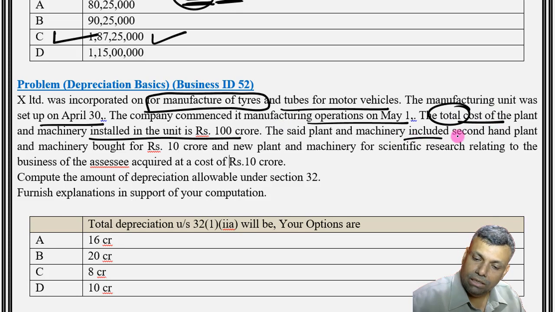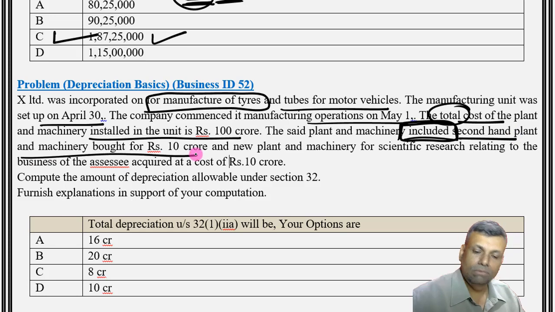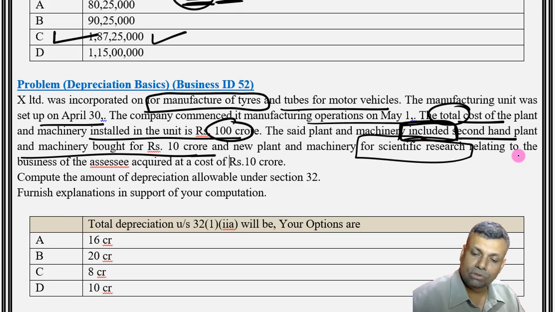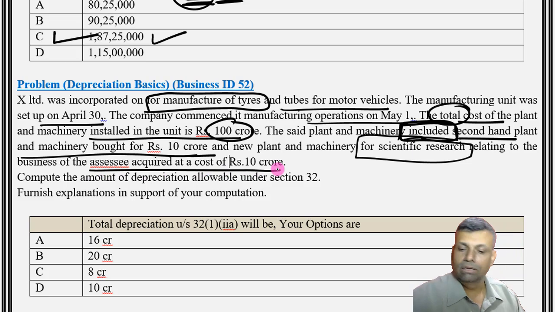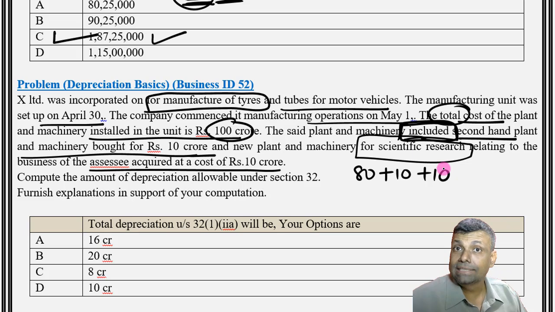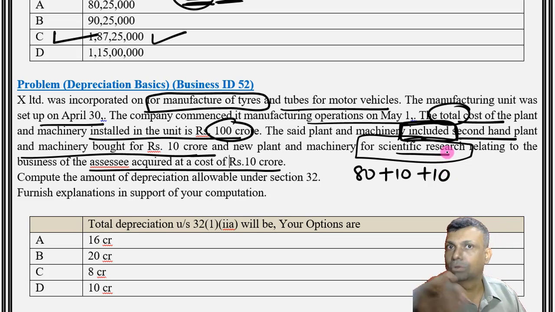The said plant and machinery included the second hand plant and machinery bought for 10 crores. So your 100 crores already includes your second hand assets also, which is 10 crores. And the new plant and machinery for scientific research relating to the business of the assessee acquired at the cost of 10 crores. So our 100 crores includes these 10. So it is something like 80 plus 10 plus 10. That's a breakup.